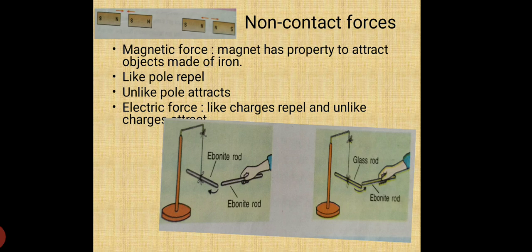See another example, an ebonite rod being rubbed with another ebonite rod. The charge develops on both the rods, but the charge will be the same, and same charges repel. See in the second example, one is a glass rod and another is an ebonite rod. When the charged ebonite rod is brought near the glass rod, they will attract because both of them hold opposite charges.